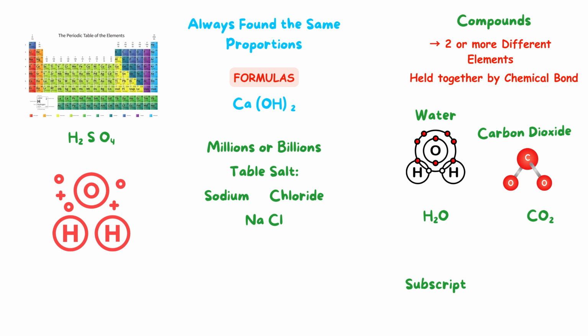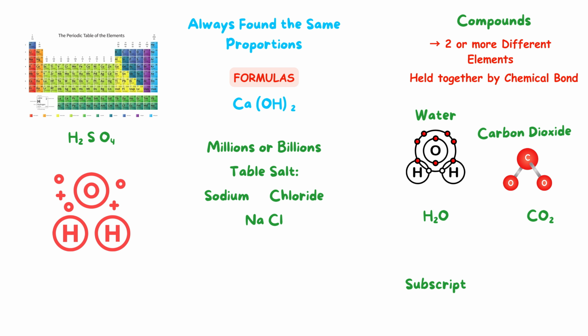The 2 in the formula is written in subscript, which means it appears smaller and slightly lower than the letter. This notation indicates the number of atoms involved. If only one atom of an element is present, like with oxygen in water, then no subscript number is shown. Another example is carbon dioxide, which has the formula CO2 because it contains one carbon atom and two oxygen atoms.